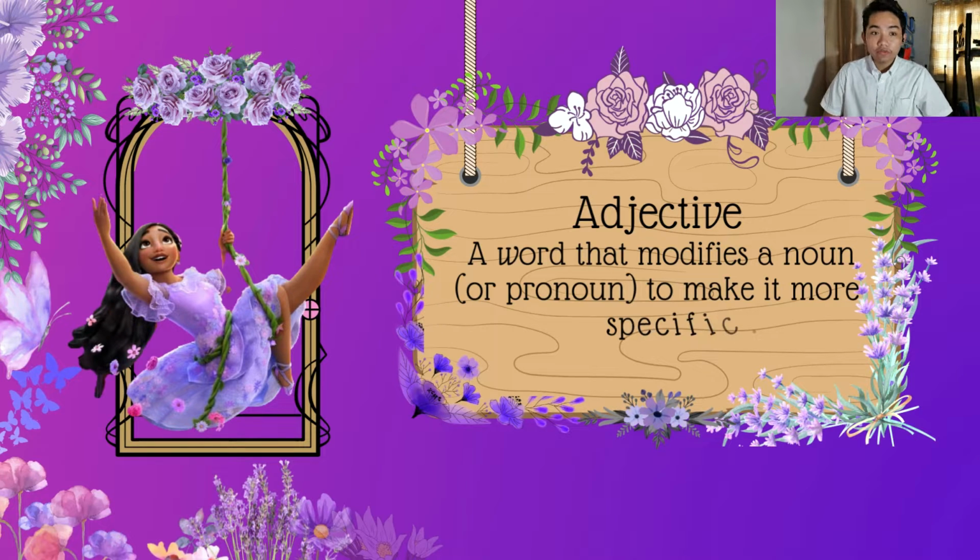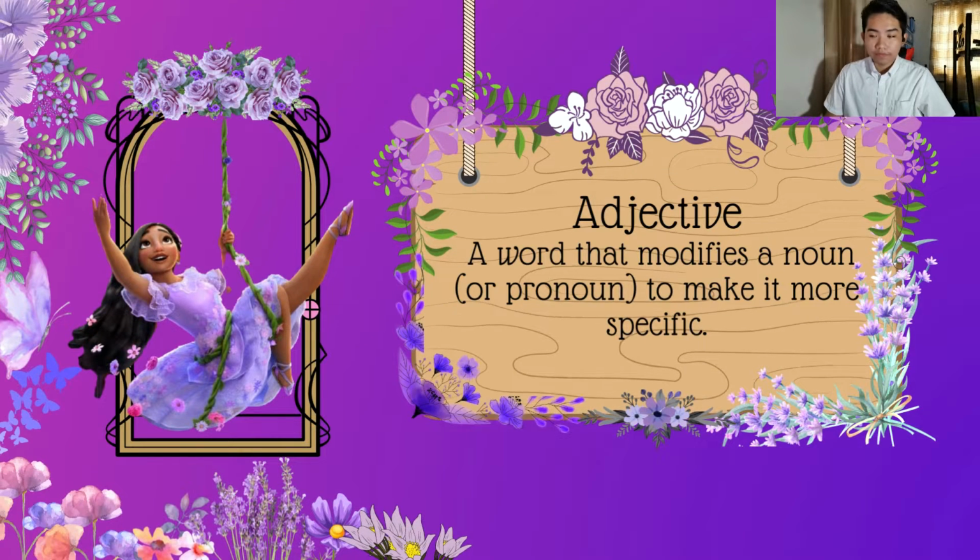Okay, after learning the first 4 lessons, let's move on to adjective. Adjective is a word that modifies a noun or pronoun to make it more specific. For me, I like using adjective as a sparkle to words or sentences that make them more beautiful and accurate. Okay, examples or types of adjectives.